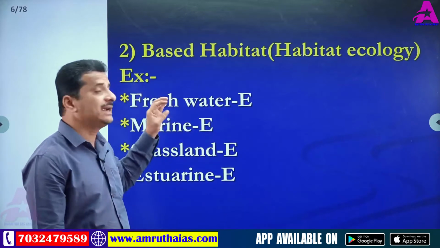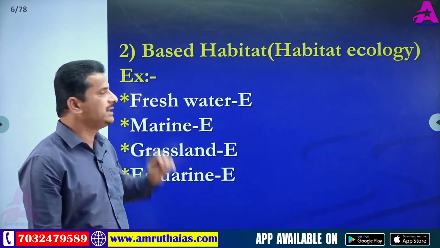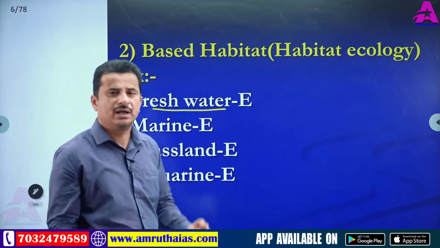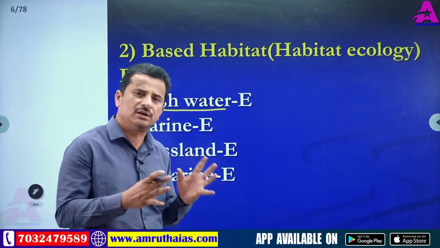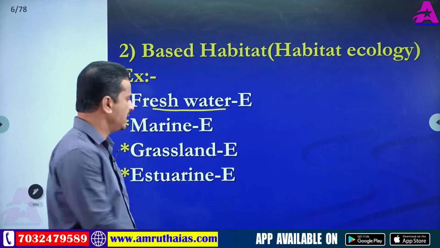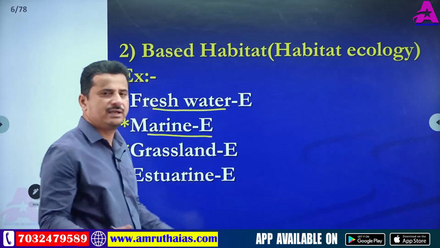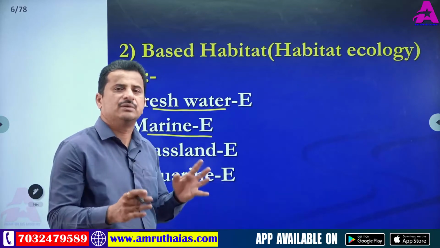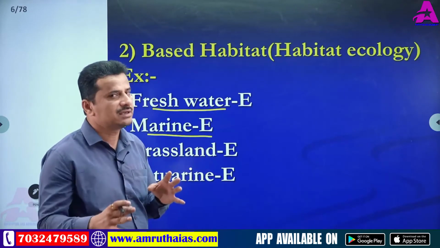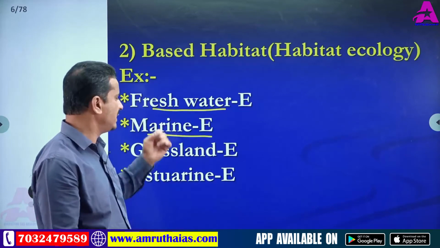So, examples, again types of habitat ecology. Freshwater ecology: the relationship between freshwater organisms and environment is called freshwater ecology. Next, marine ecology: the relationship between marine ecosystem organisms and the surrounding environment is called marine ecology.